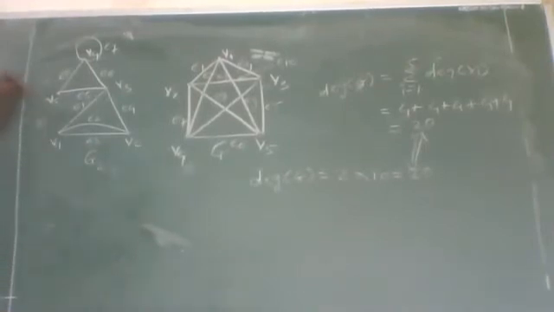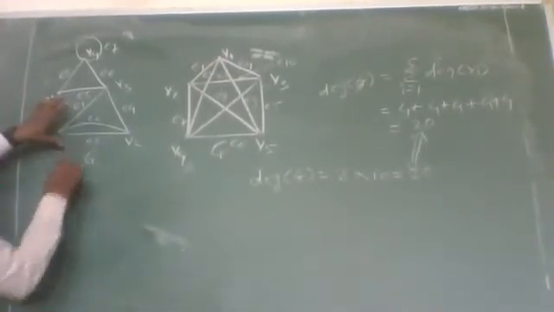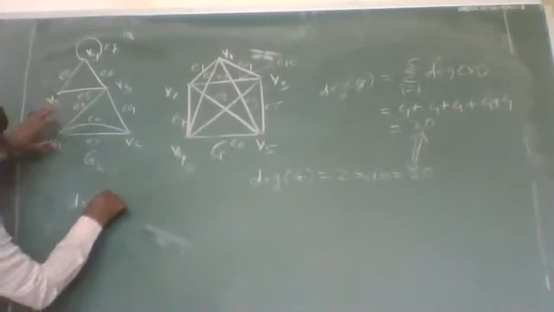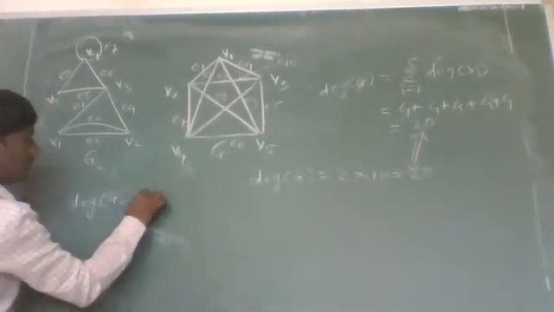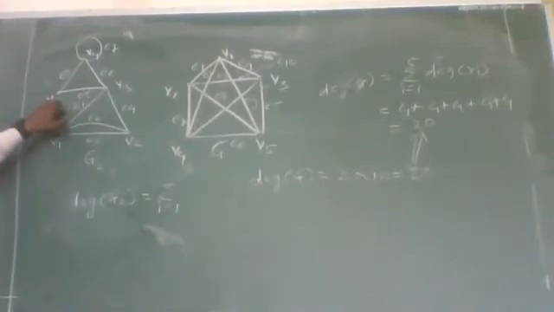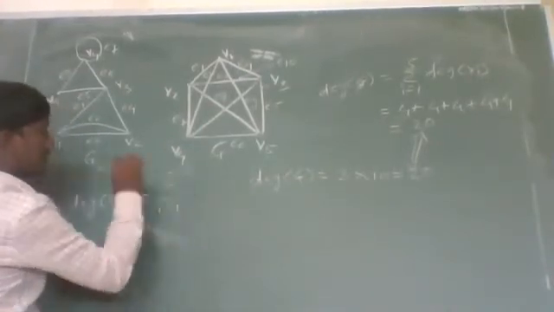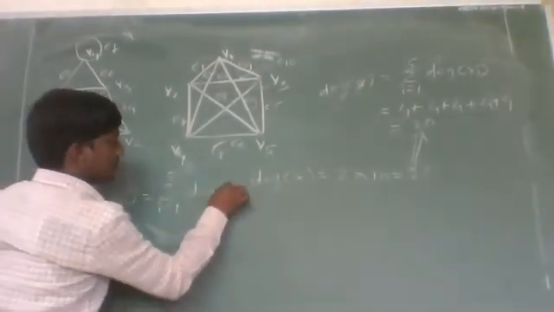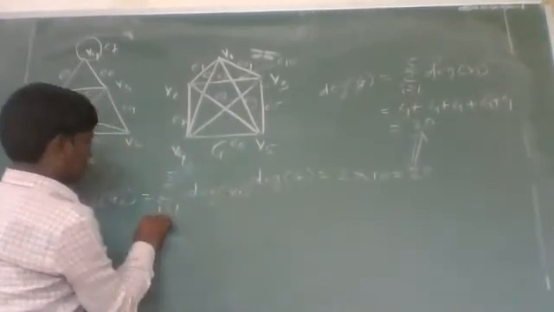Now, by definition, the degree of graph G2 will be equal to the summation over i from 1 to 5, since there are 5 vertices, of degree of Vi.